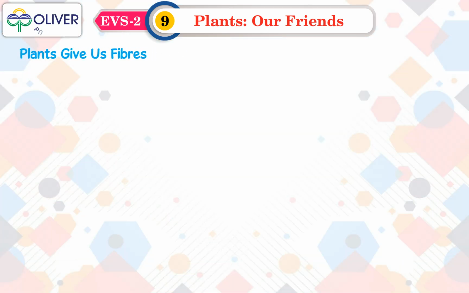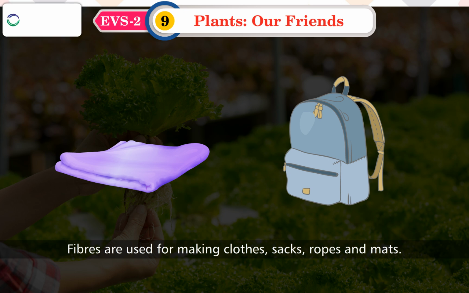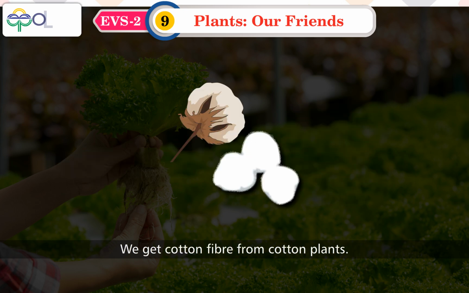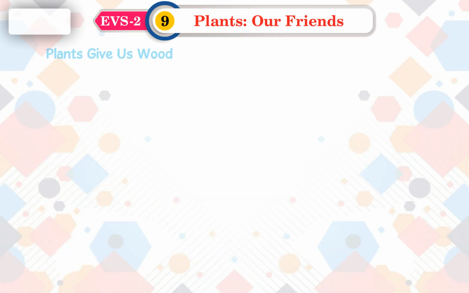Plants give us fibers. Fibers are used for making clothes, sacks, ropes, and mats. We get cotton fiber from cotton plants. We get jute fiber from jute plants.